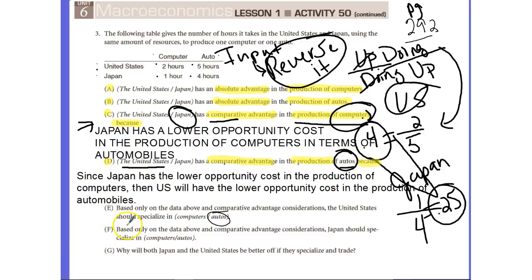F, based only on the data above and comparative advantage considerations, Japan should specialize in, and we found that Japan had the lower opportunity cost in the production of computers, so that is exactly what Japan should produce. Now, in the next video, we're going to see that actually we're going to end up with more computers and automobiles than if each individual country had produced individually without specialization in trade.